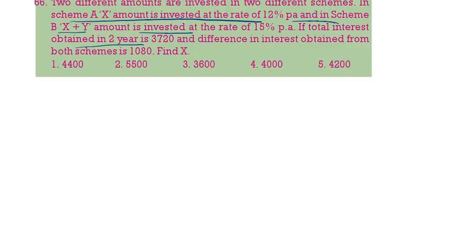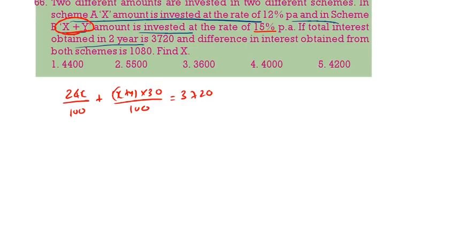Now, here there are two cases. First, scheme A, X amount at 12% for 2 years. That means 24X by 100 plus scheme B, X plus Y amount at 15% for 2 years. That means X plus Y into 30 by 100. The total amount is equal to 3720.